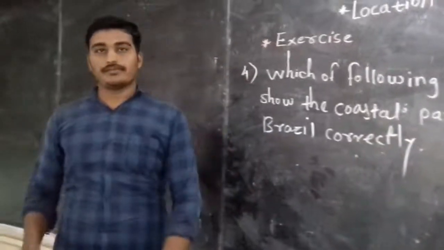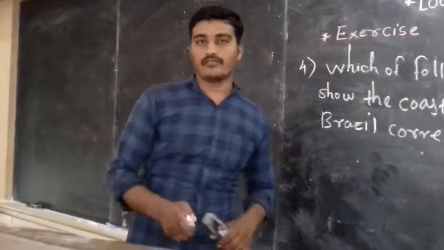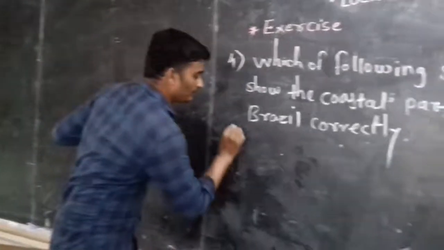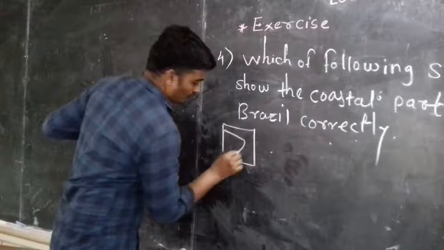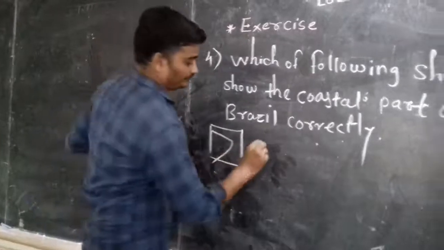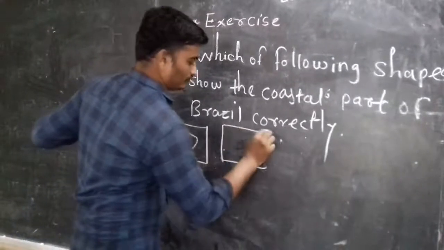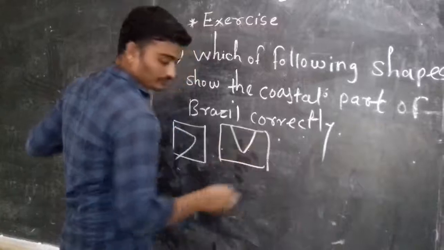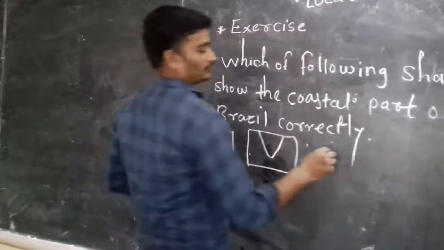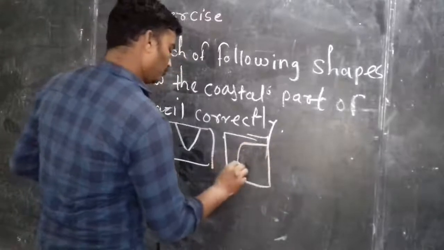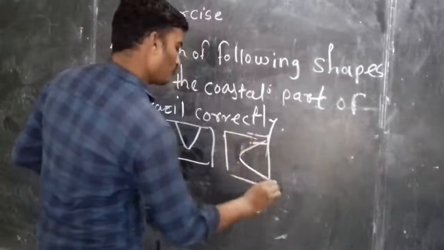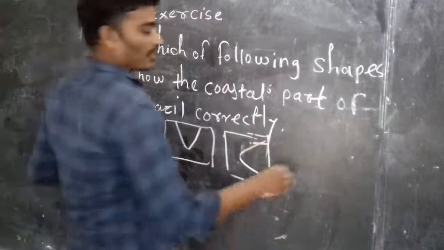So four shapes are given to us, which we are going to see now. First one, in a box, we are going to see. Second, third, and this one fourth.